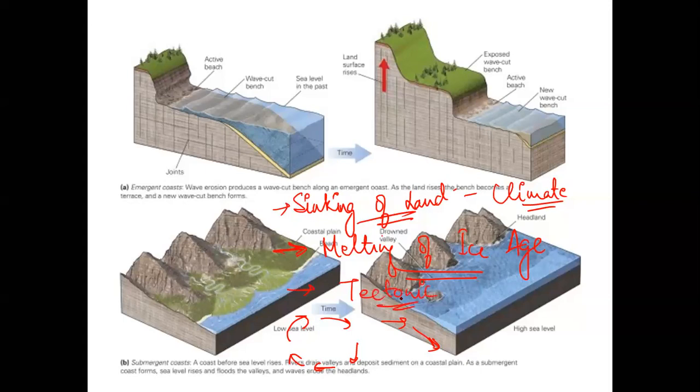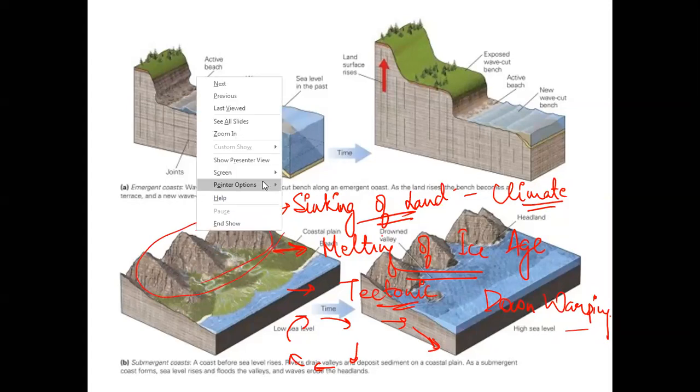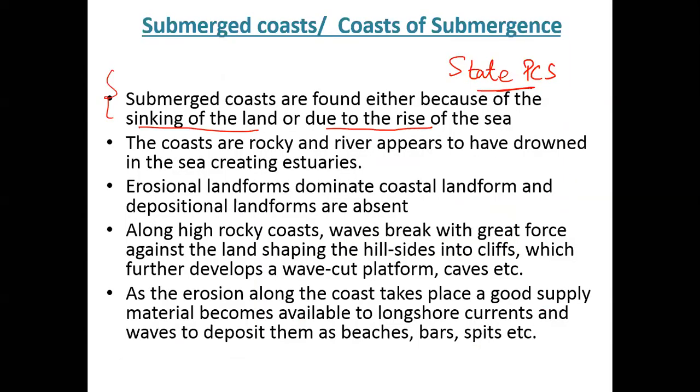As I was telling you, when we were doing the plate tectonic activity, I told you the Sahyadris or the Western Ghats are the result of tectonic down warping. Remember down warping, in which a part of the land got submerged and the coastal area got much inundated and the zone of submergence or submergent coastal area got formed. So this is how my submergence coast is formed. You can read this for your notes, it is important.